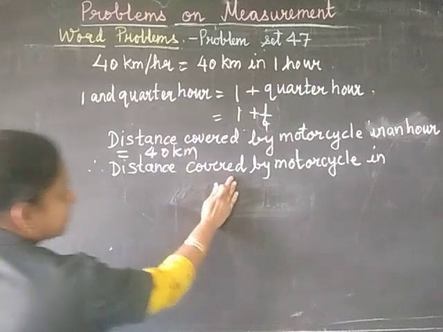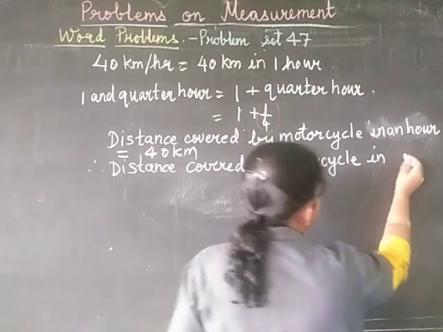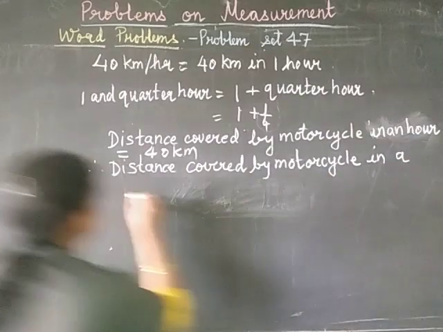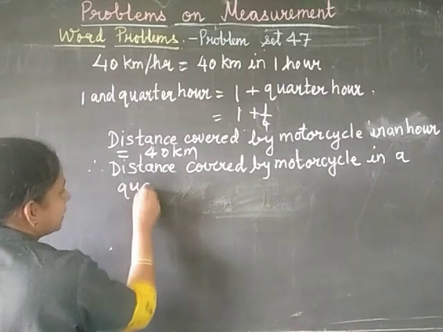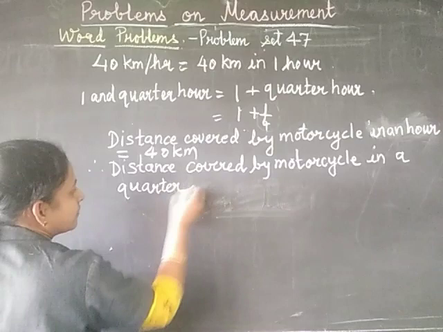Therefore, distance covered by motorcycle in a quarter hour will be equal to